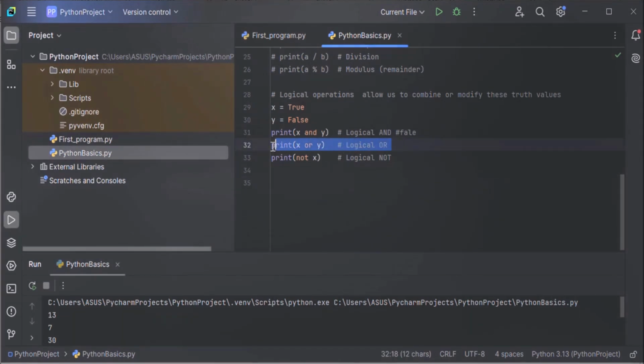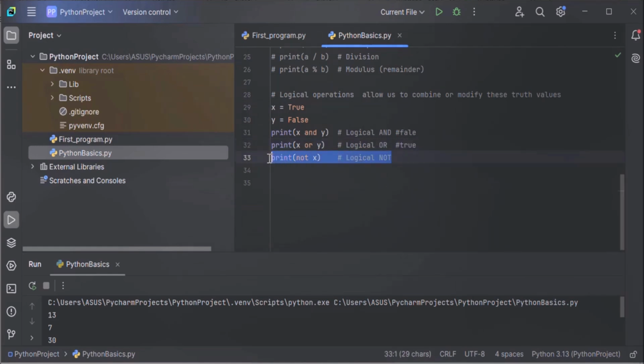Similarly, we have logical OR. Here we are doing x or y, the logical OR operation of x and y, the same way we did logical AND. What is happening here? This logical OR checks if at least one of these variables is true. Here x is true, so the result will be true. So this will output true.